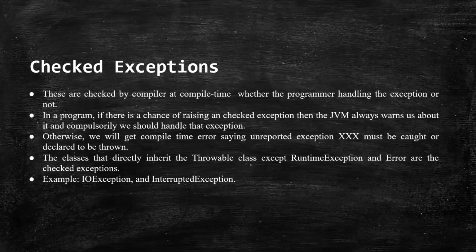Under built-in exception, we have seen there is checked exception. In the flowchart, we have seen this particular thing written over there. So what is that basically? What is checked exception? Checked exceptions are always checked by the compiler at the compile time, whether the programmer is handling this or not. Regardless of that, the compiler will check this particular condition. In a program, if there is a chance of raising a checked exception, then the JVM always warns us about it, and compulsorily a programmer should handle this particular exception. Otherwise, it will show compile time error with unreported exception with its name and description.